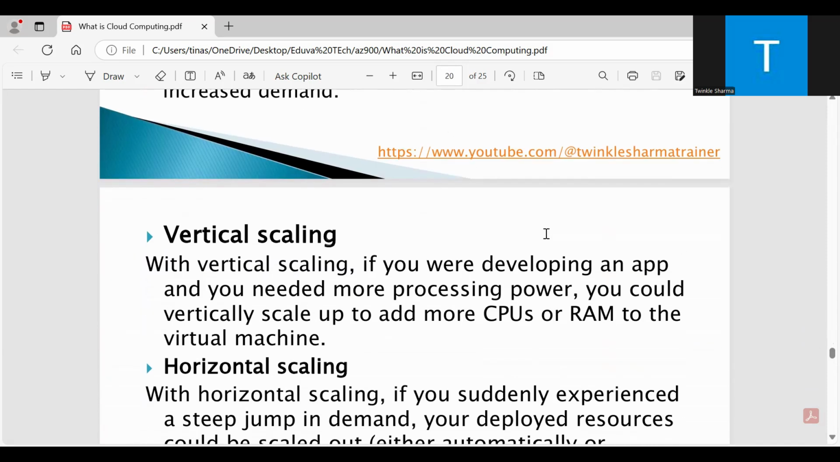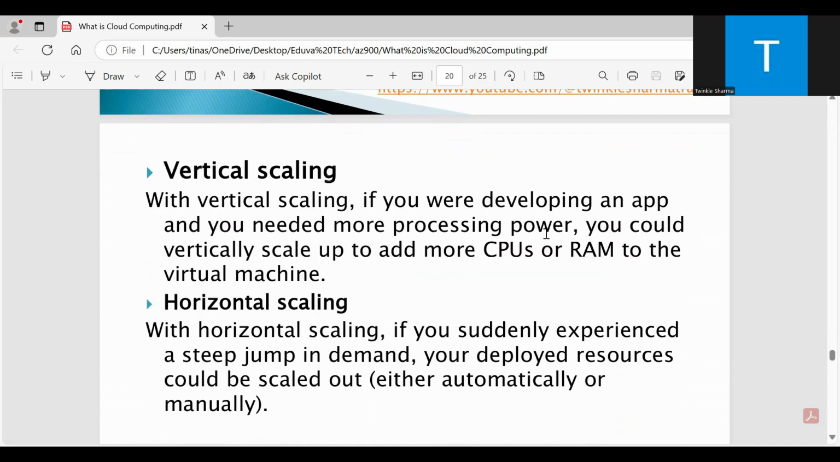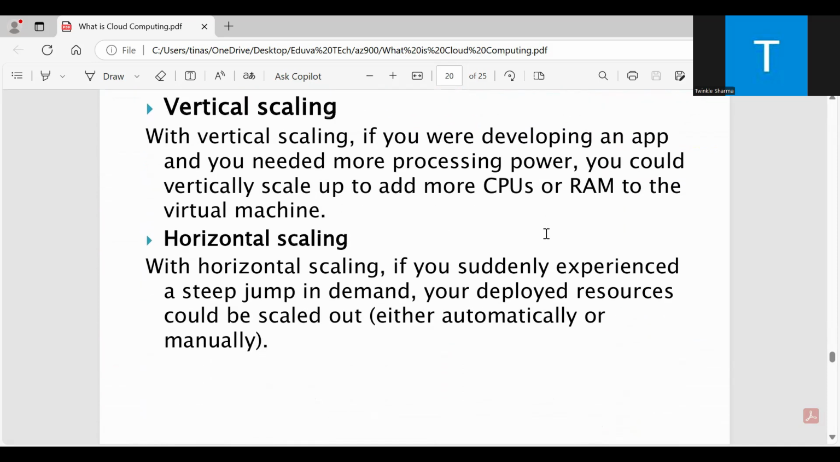Then we have vertical scaling. With vertical scaling, if you are developing an app and you need more processing power, you could vertically scale up to add more CPUs or RAM to the virtual machine. Or if you require anything else, you can do the vertical scaling. Then we have horizontal scaling. If you suddenly experience a steep jump in demand, your deployed resources could be scaled out either automatically or manually.